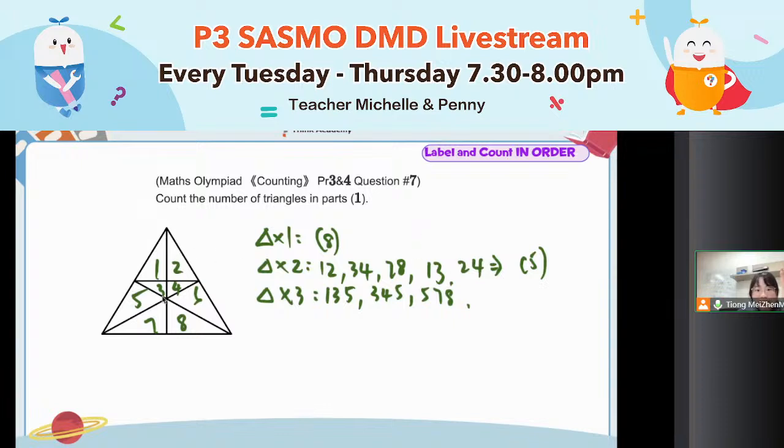It's actually exactly the same. 2, 4, 6. You see that? Down with the layer, then second layer, 3, 4, 6 here. Okay? And then you will have 6, 7, 8. So here you have 1, 2, 3, 4, 5, 6, which is 6 triangles made out of 3 small triangles.